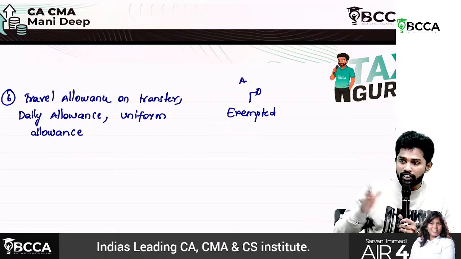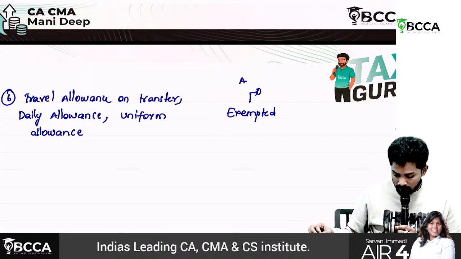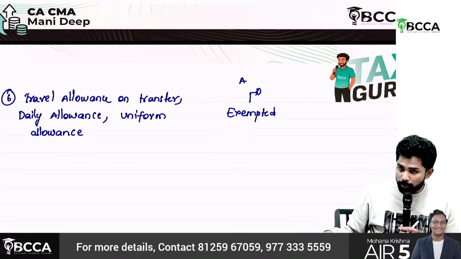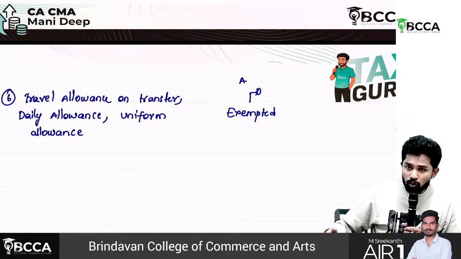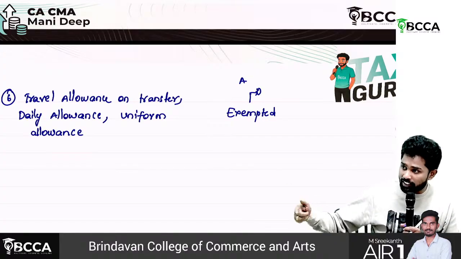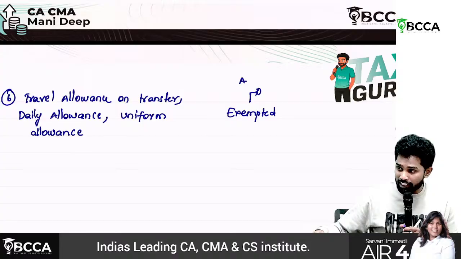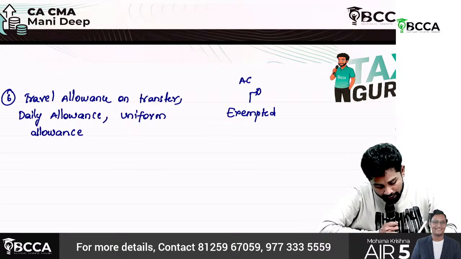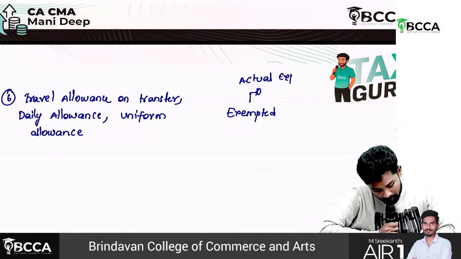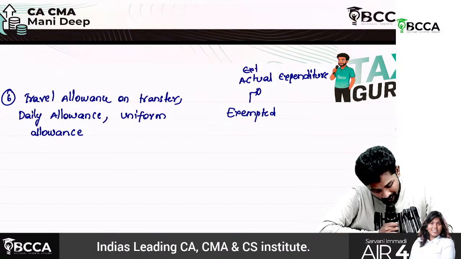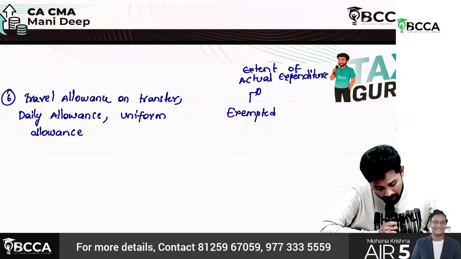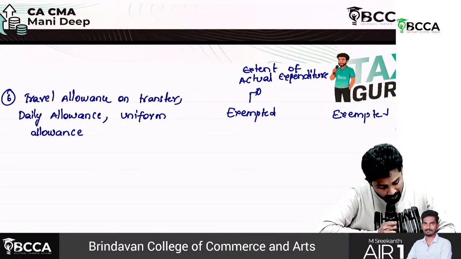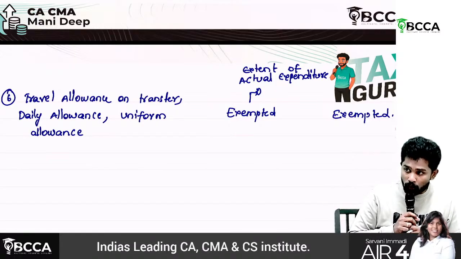See, for transferring your residence on account of transfer of your job, or with respect to daily allowance, daily to go to your office, or with respect to that if any travel expenditure is incurred, for that if any daily allowance is given, or uniform allowance is given, they are exempted to the extent of actual expenditure. The same is exempted even under the new regime as well.